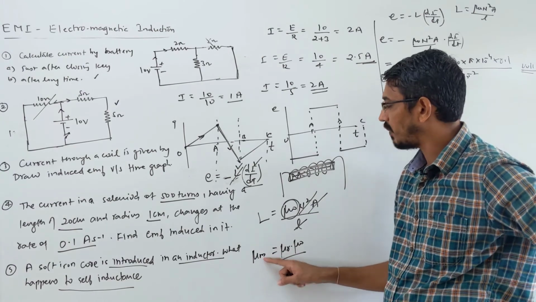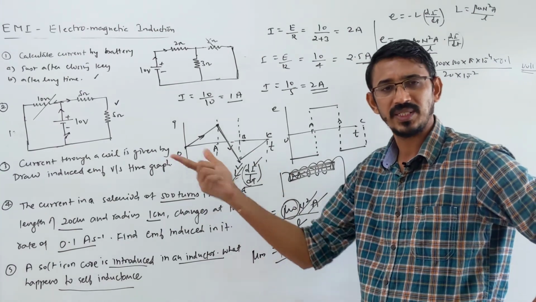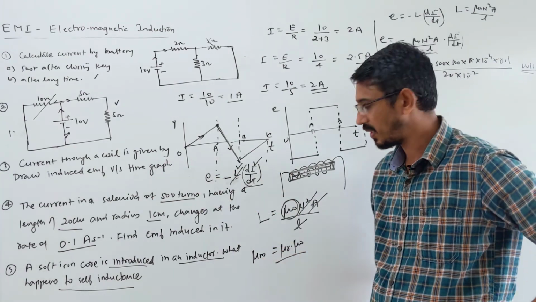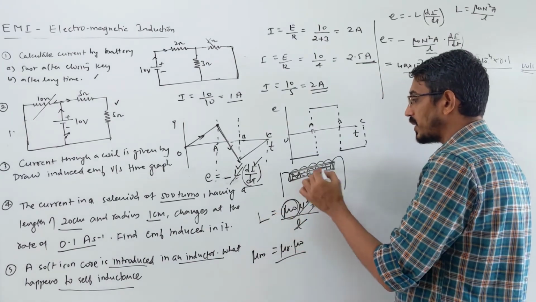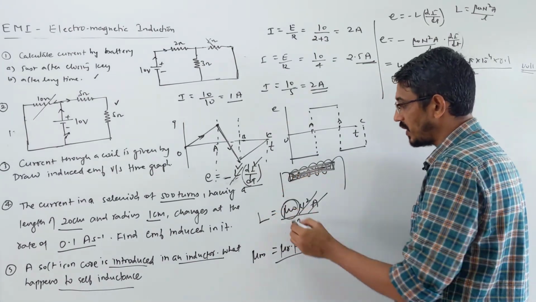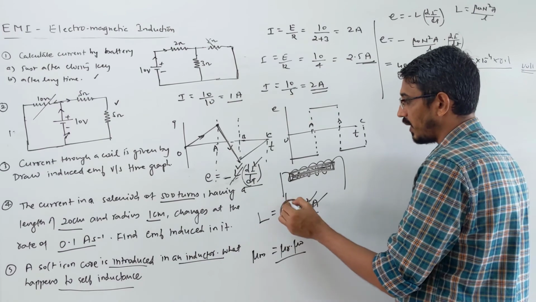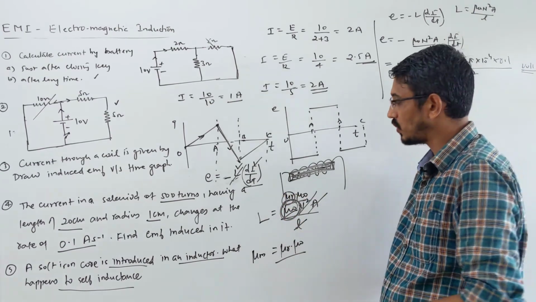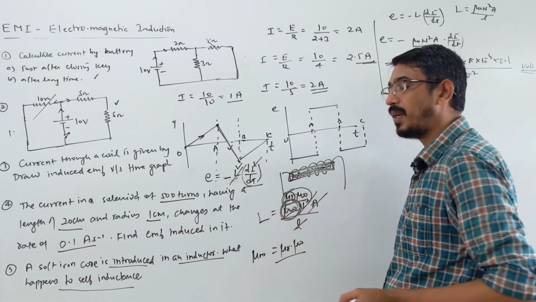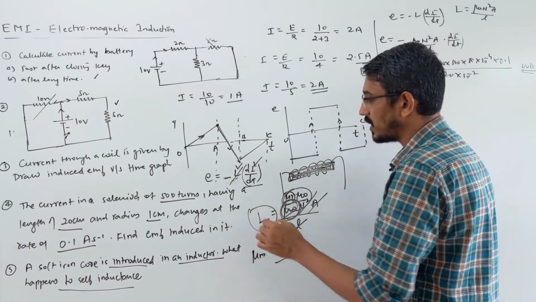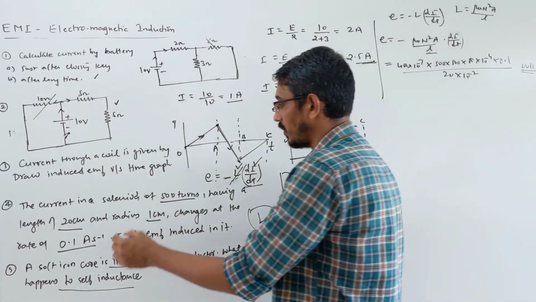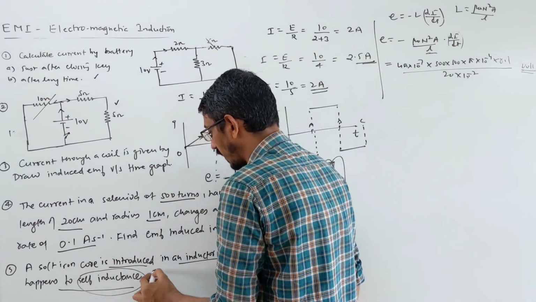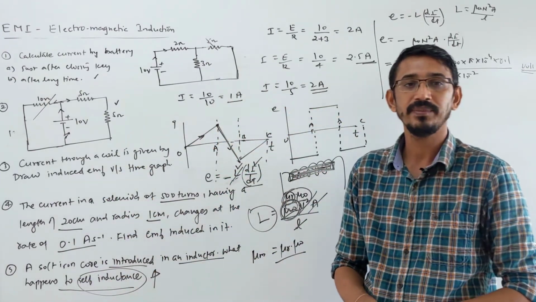So relative permeability of iron is actually very high. We have learned recently in properties of magnetic material. So when you introduce the iron rod here, what happens? This value increases. Instead of mu naught, we write mu r into mu naught, and mu r is always more than 1. So permeability is increased, so self inductance will be increased. So what is the answer to your question? Self inductance will increase when you introduce a rod there.